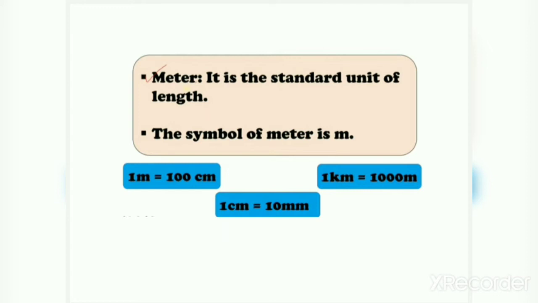Meter. It is the standard unit of length. The symbol of meter is m. As I already discussed, the symbol of meter is small m. 1 meter is equal to 100 centimeter. 1 centimeter is equal to 10 millimeter and 1 kilometer is equal to 1000 meter. So these are the standard units for length: 1 centimeter equals 10 millimeter, then 1 meter is equal to 100 centimeter and 1 kilometer is equal to 1000 meter. These are the standard units which you have to remember. So learn these units. Okay.